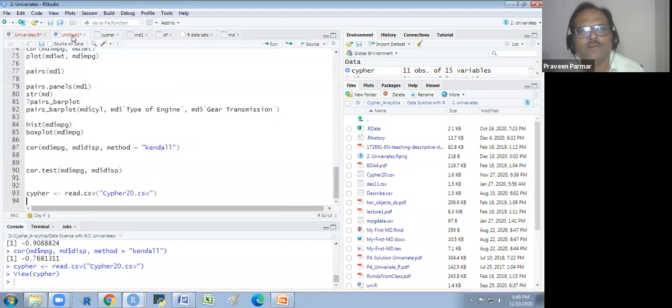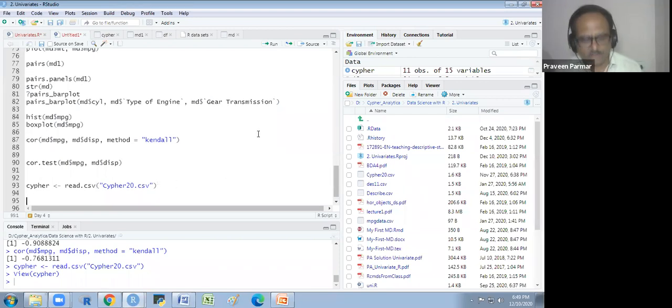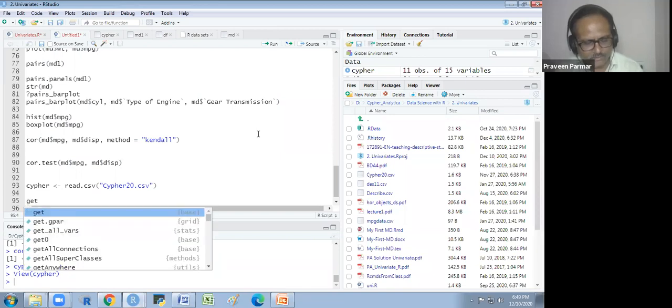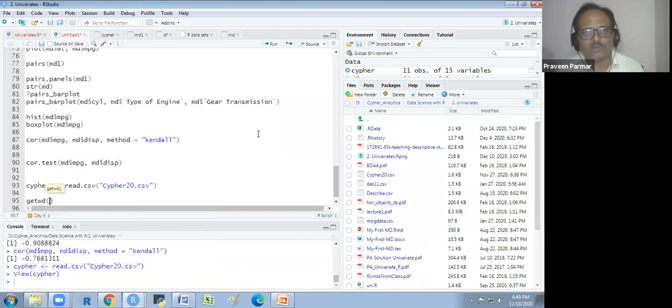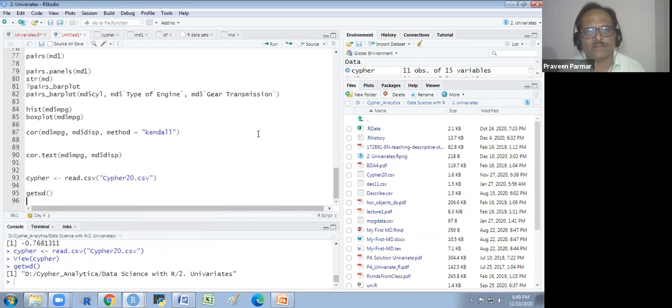So in this way, we could read this file, but it should be in the same project. If it is not in the same location, your working directory, this is a working directory. I will show you how to get the working directory path. Just write getwd, get working directory. You will get the path from where you could read the file. You could read the file here because it is the same working directory I have taken as a project.